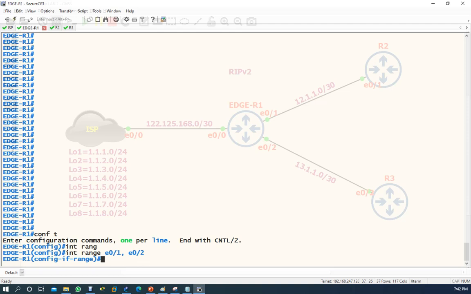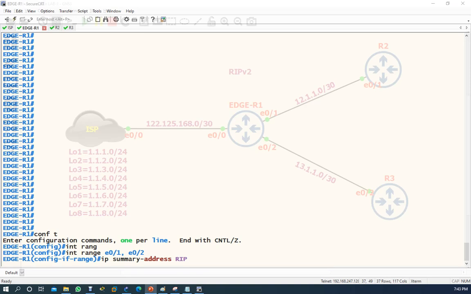So if the range command is working, you can directly run it and then run ip summary address RIP, and the summarized route. Remember the summarized route, what is the summarized route?